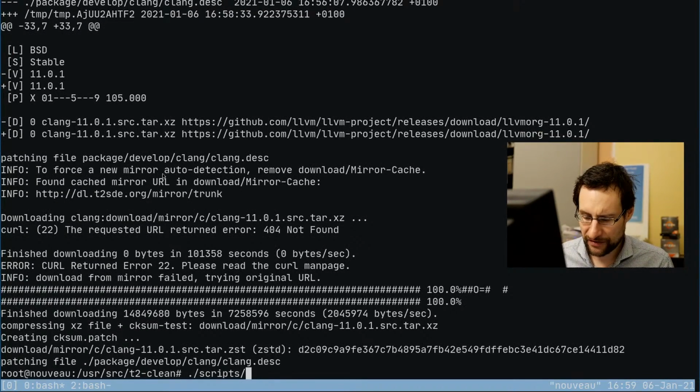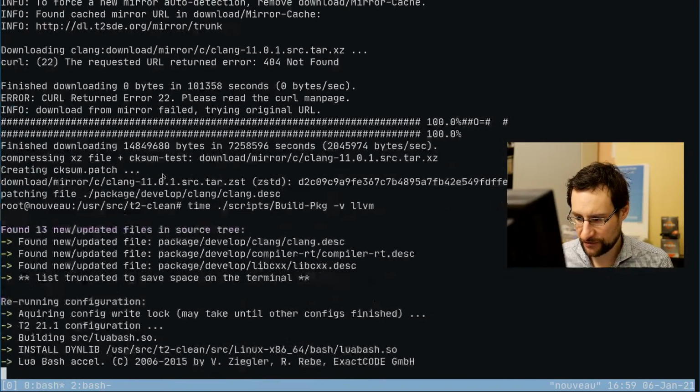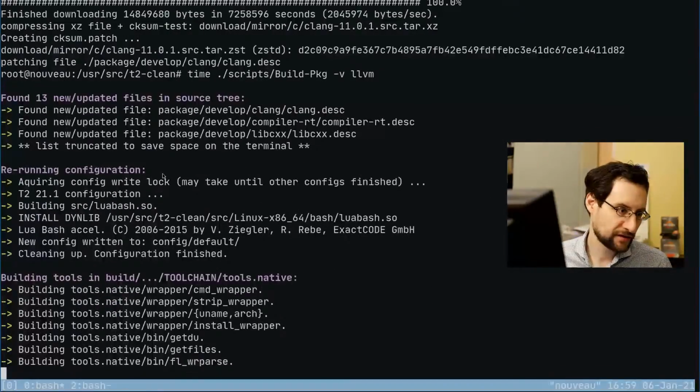Let's quickly build that. So it would be build package or something of that sort, LLVM. You can also time that just for the fun of it, just time a little bit of test compiling.